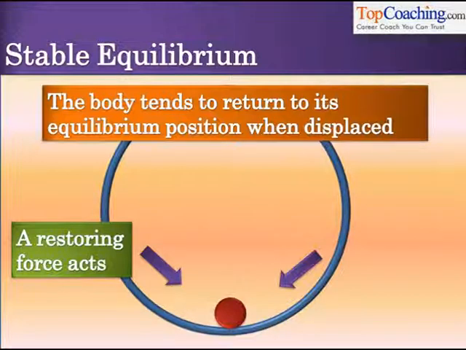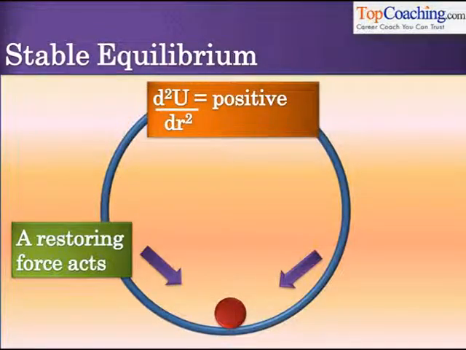In stable equilibrium, generally a restoring force starts acting on the body, and this restoring force brings the body back to its initial equilibrium state even when you displace the body. In the case of stable equilibrium, d2U by dr2 is positive. That is, the double differentiation of the potential energy with respect to the displacement is positive.